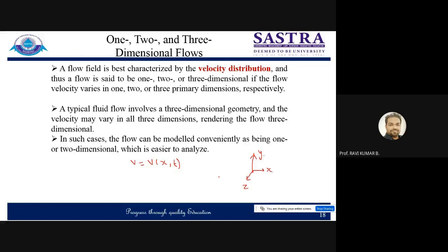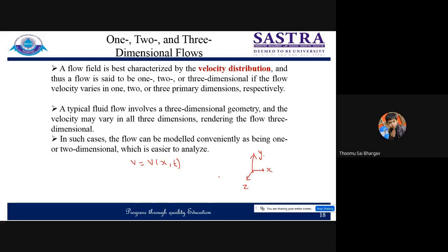If they are moving in an external flow domain, that is three-dimensional. If flow is taking place within a pipe, what is the case? Boundaries are rigid, so there will be no change in the vertical direction. There will be change only along the length of the pipe, and that flow will be treated as one-dimensional flow. Flow within a pipe will be considered an example of one-dimensional flow. Is that clear?